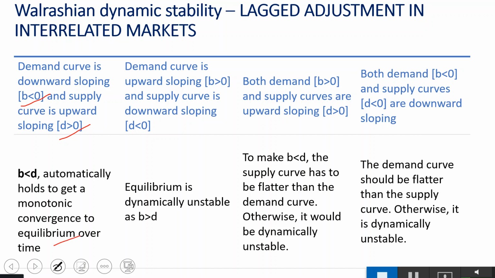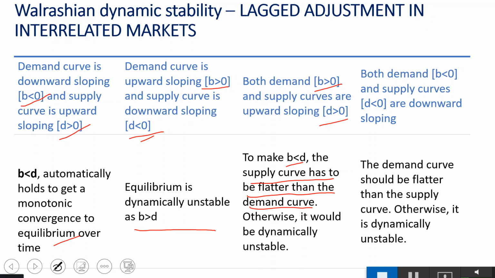to equilibrium over time. Now, second condition: consider your demand curve is upward sloping, which is b greater than 0, and supply curve is downward sloping, which is d less than 0. In that case, b will always be greater than d. That means the system will always be dynamically unstable. Now, third, if both demand and supply curves are upward sloping, that means b is greater than 0 and d is also greater than 0. In that case, in order to make b less than d, your supply curve has to be flatter than the demand curve. Otherwise, it would be dynamically unstable.